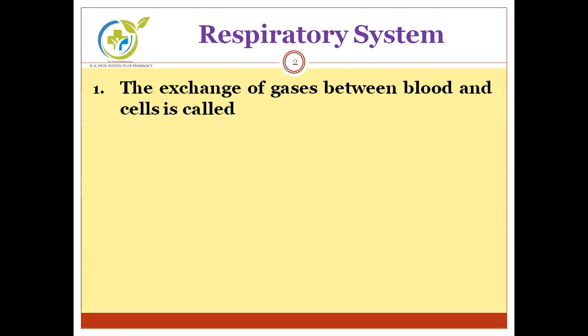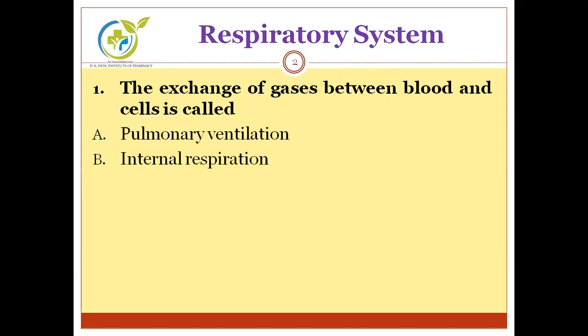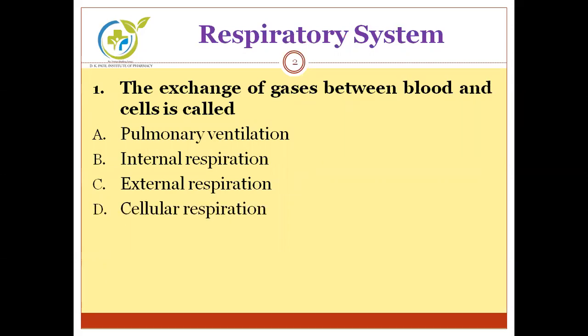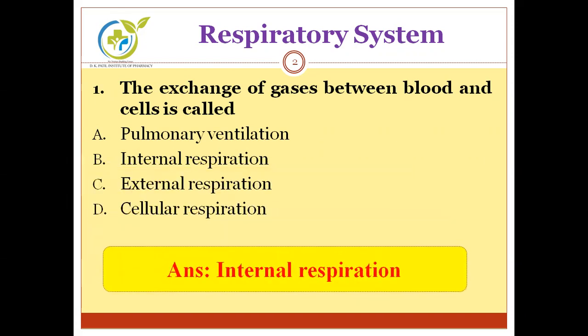First question, the exchange of gases between blood and cells is called. Options are pulmonary ventilation, internal respiration, external respiration, cellular respiration. Can you guess the correct answer? The exchange of gases between blood and cells is called internal respiration. When there is exchange of gases between blood and alveoli, at that time it is external respiration.